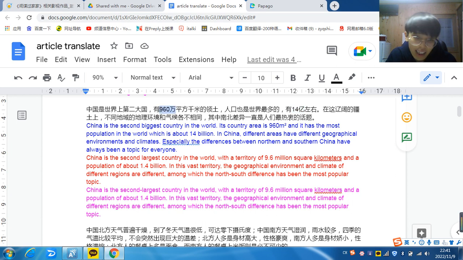If I write this in Korean, it's 960만. I think Korean numbers and Chinese numbers are similar, but they're totally different from English numbers. It's like 9.6 million. I always think this.